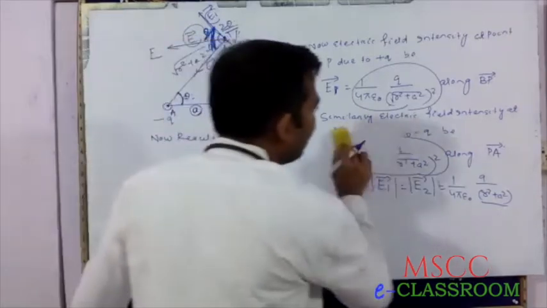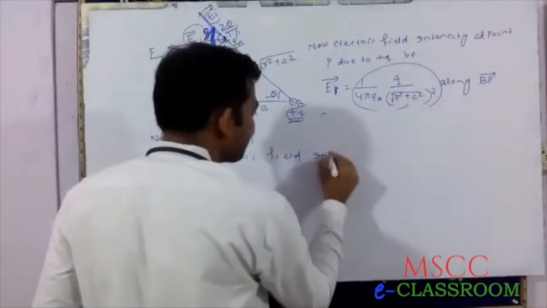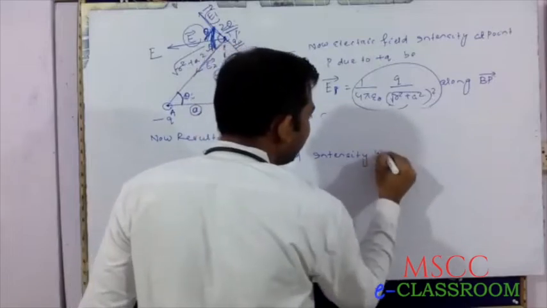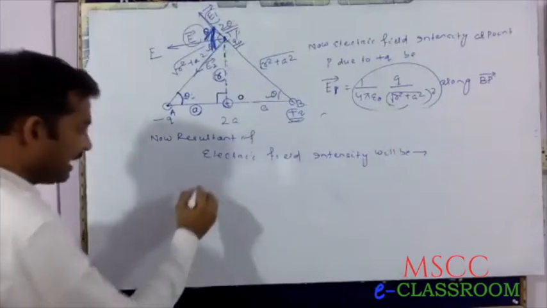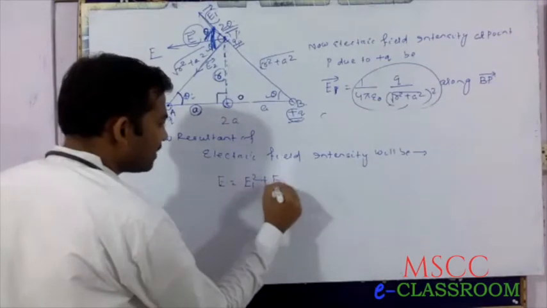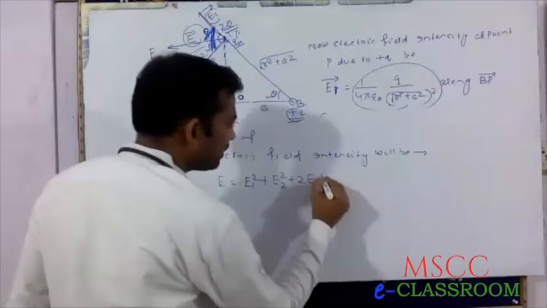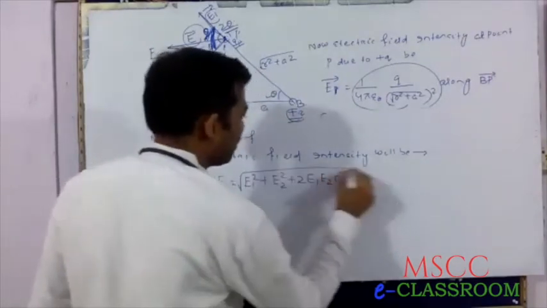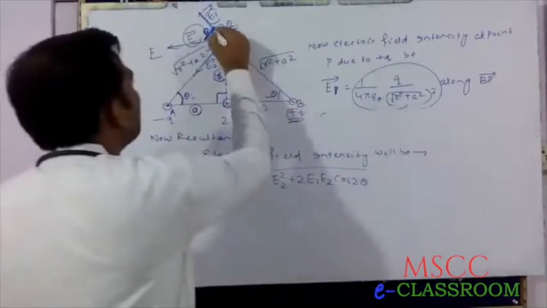Now the resultant of electric field intensity will be E equals the square root of E1 square plus E2 square plus 2E1E2 cos 2 theta, because here the angle is 2 theta.